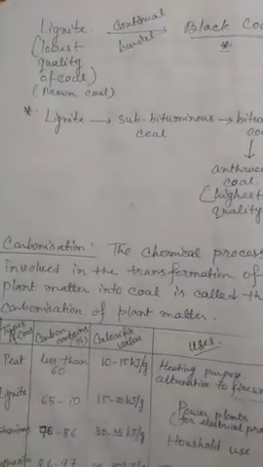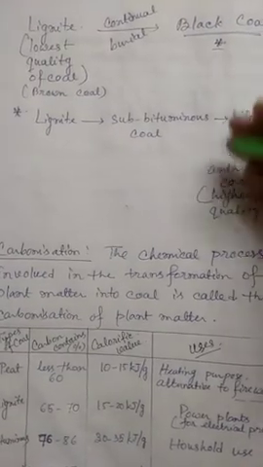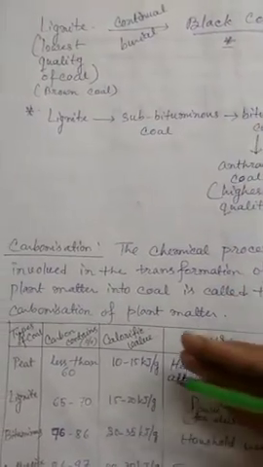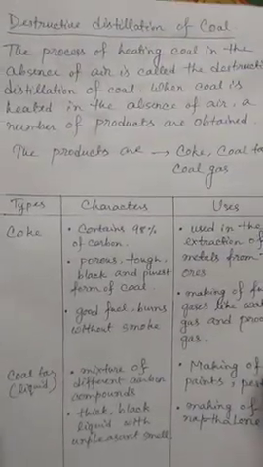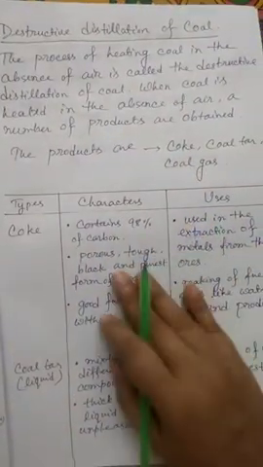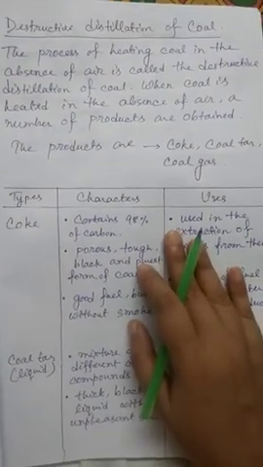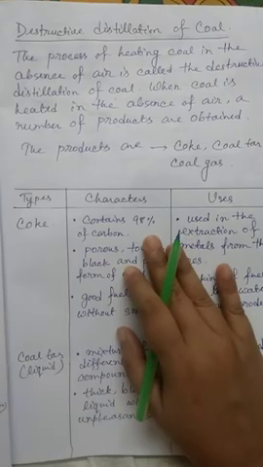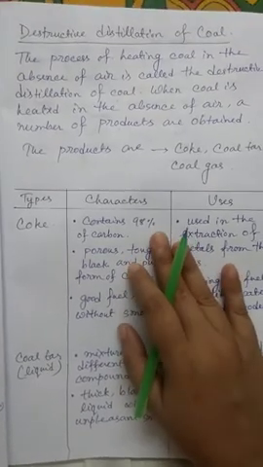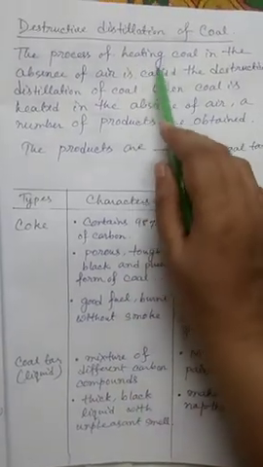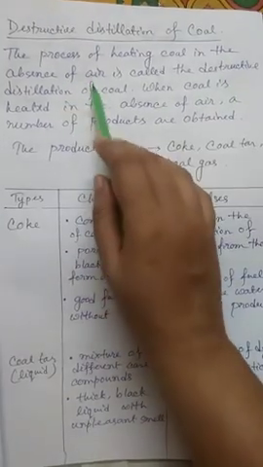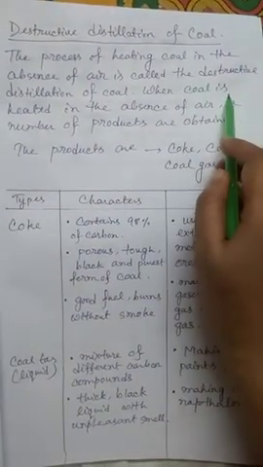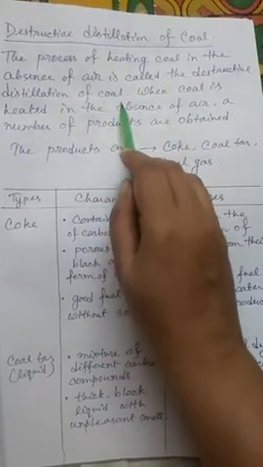Now, these were the natural things we can get from the coal. But we can obtain some other things from the coal by destructive distillation of coal. What is the destructive distillation of coal? The process of heating coal in the absence of air is called the destructive distillation of coal.